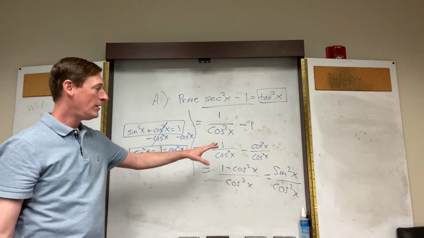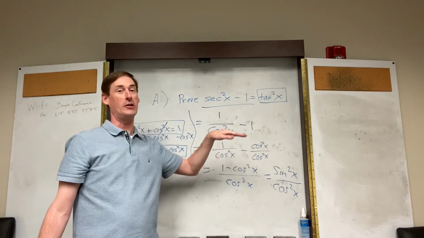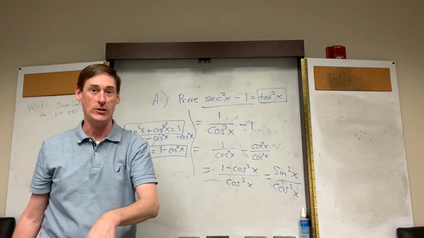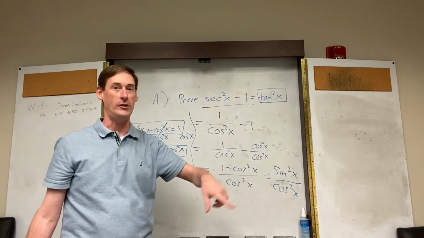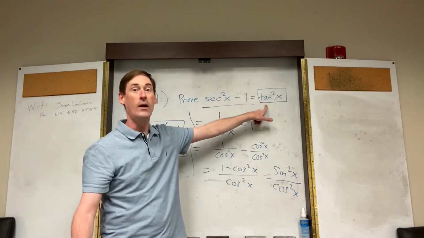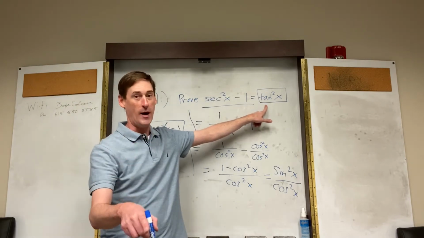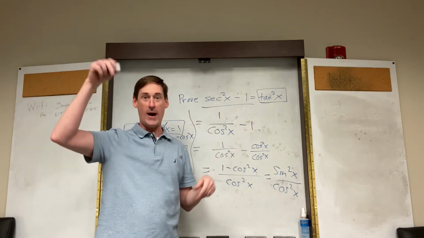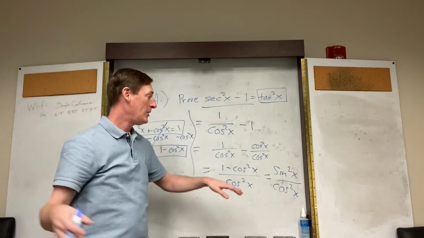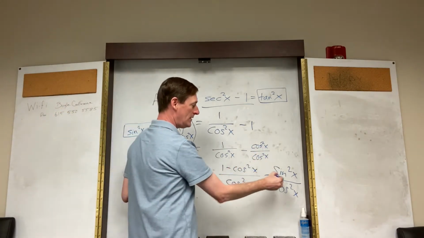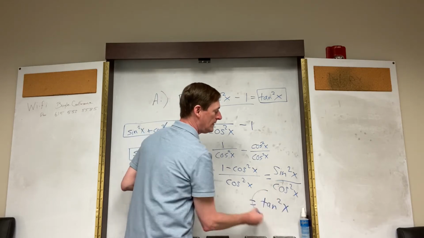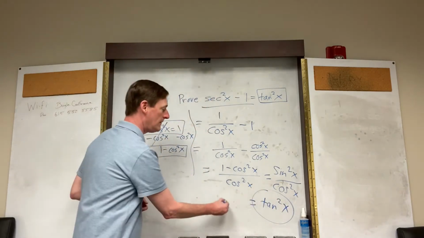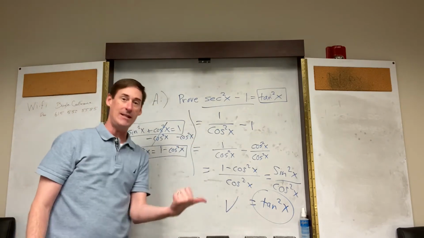And now we have sine over cosine is tangent. Is sine squared over cosine squared equivalent to tangent squared? Yes, just like the warm-up. Remember 7th power, tangent to the 7th, same thing. So this is equal to tangent squared. Check. So this is like lesson 9.